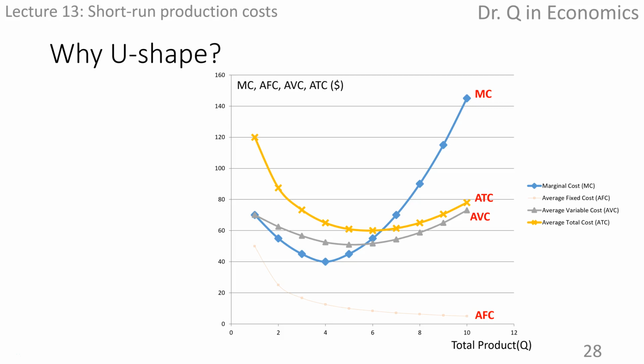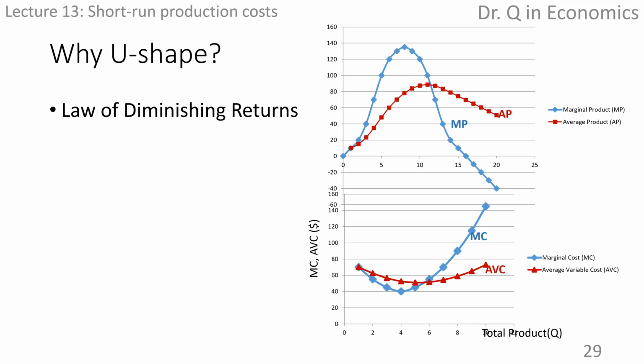So why does the marginal cost curve look like this? It at first declines sharply, reaches a minimum, and then rises rather abruptly. It's actually because of the law of diminishing returns that we covered in Lecture 12.